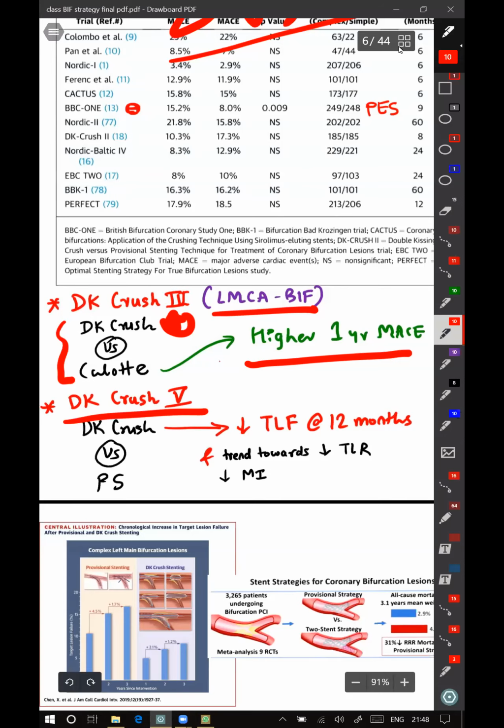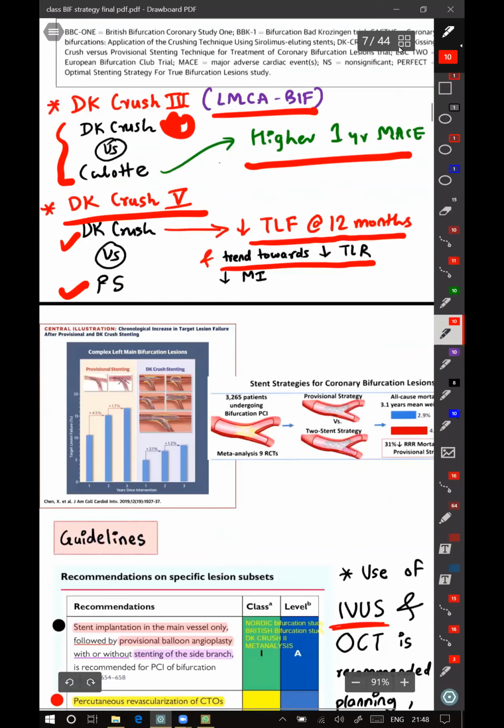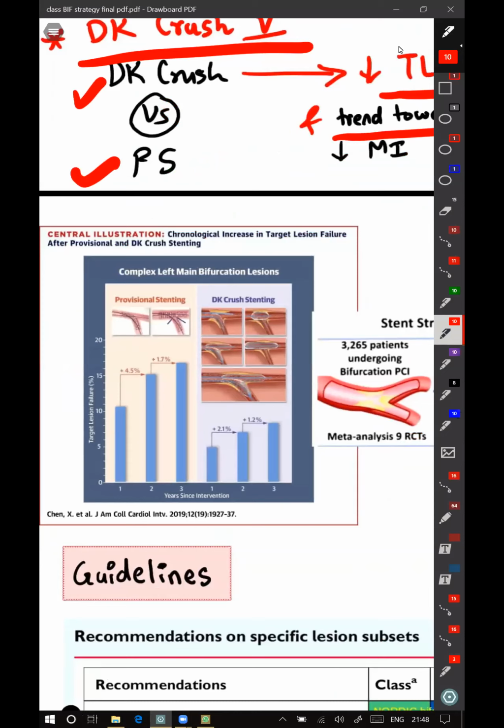The DK Crush 5 trial compared DK Crush and provisional stenting. Here, there was a significant decrease in target lesion failure at 12 months. And there was a trend towards decrease in target lesion revascularization and MI. The same thing they have shown in a tabulated form because 3-year outcomes have come out now.